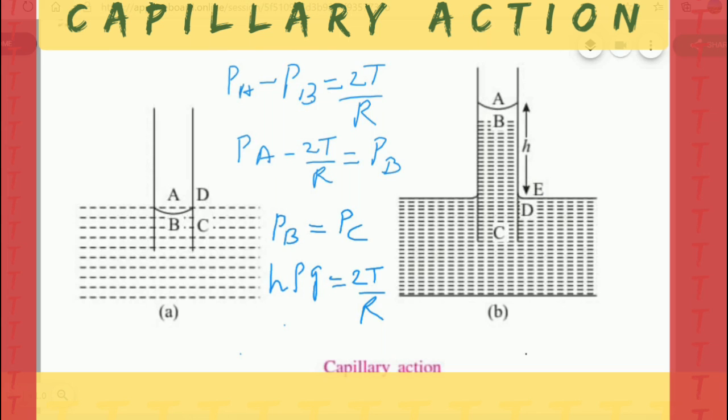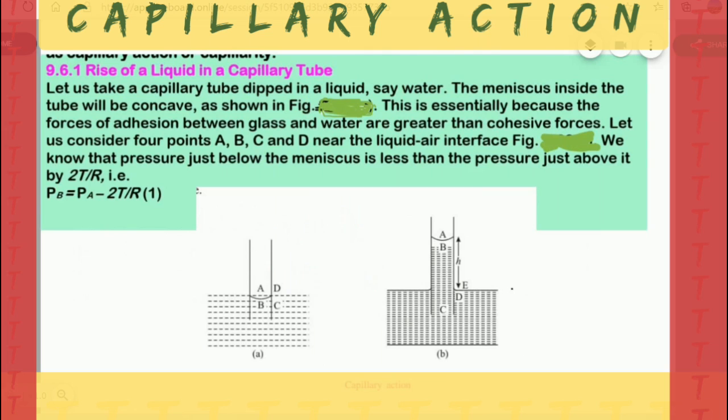That means 2T by R is equal to h rho g. Then the pressure at B is equal to the pressure at C. What I explained, you can read here and see the diagram once more. You can see the liquid rises up to a height h here. Now the pressures at these points, B and C, become equal.